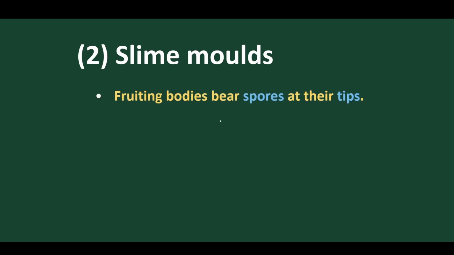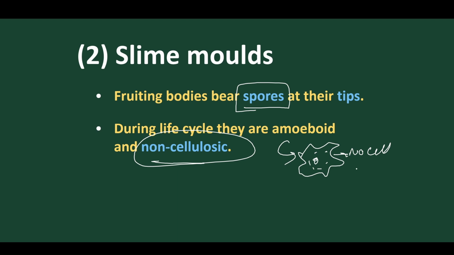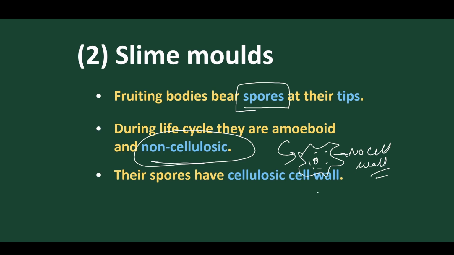So the fruiting bodies bear spores at the tips, and during the life cycle they also bear non-cellulosic amoeboid-like cells, irregular cells, which don't have a cell wall, as we have discussed. They are non-cellulosic. The spores have a cell wall, meaning the reproductive stage has a cell wall, but the vegetative cells don't have a cell wall.